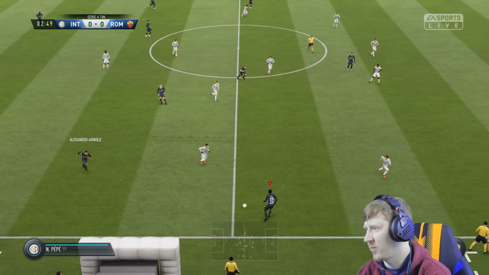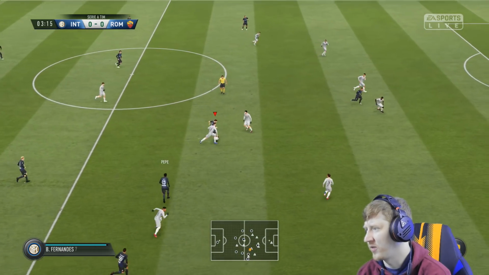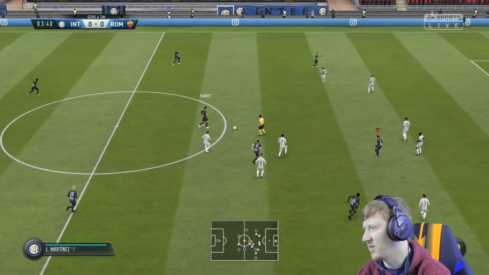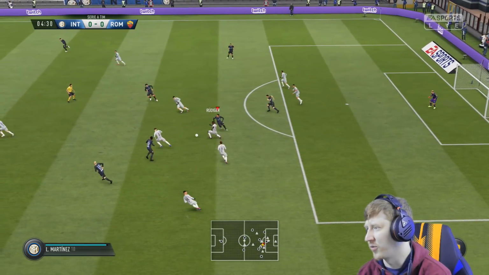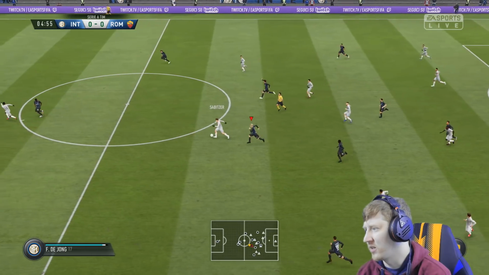Trent forward to Nicola Pepe, and then to Bruno Fernandes. Just had to roll the defender that was closing me down. We'll fire that into Lautaro. And here's Nicola Pepe. See the runner, Bruno Fernandes will look for him, but Rudiger cuts that out really nicely.